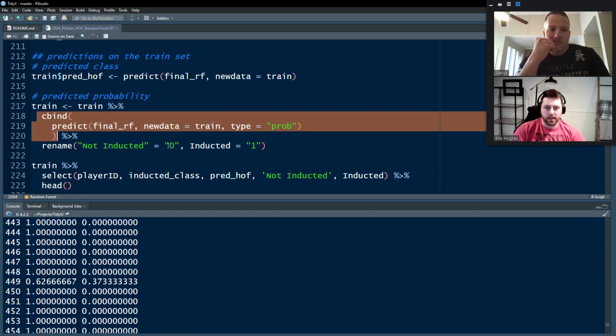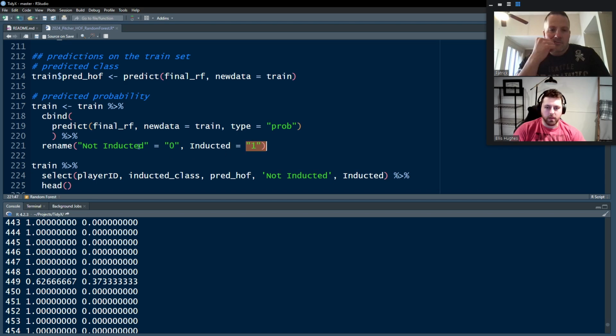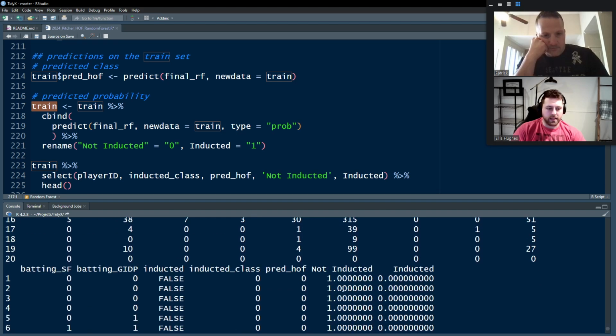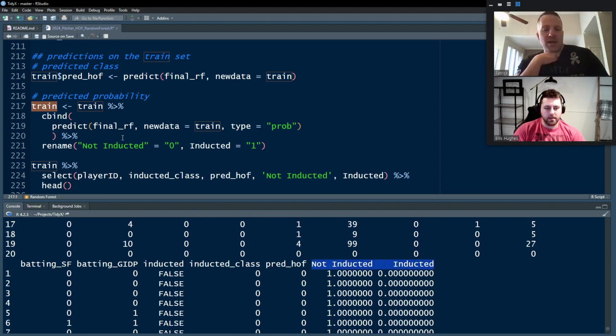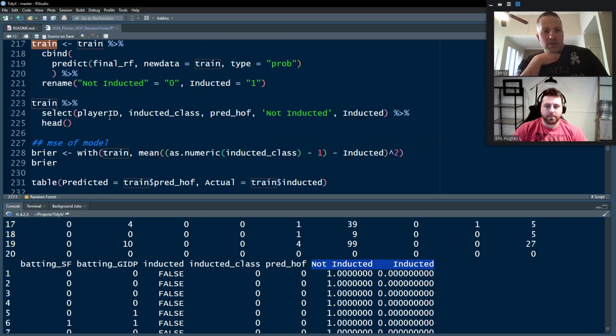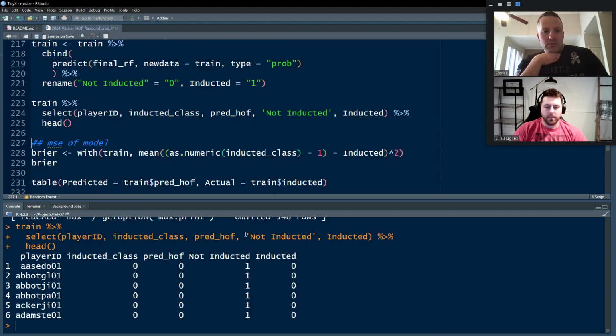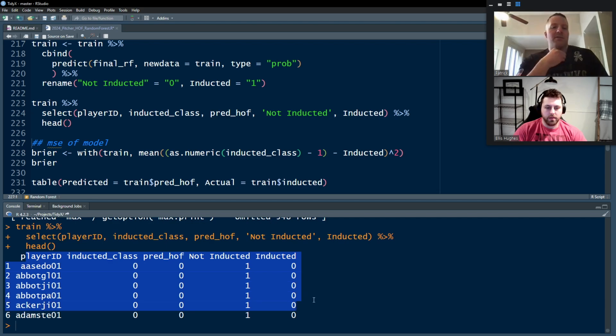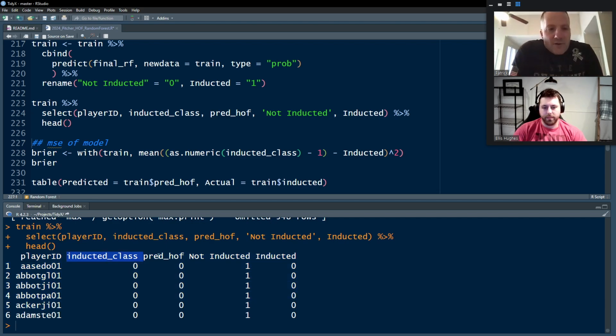One's called 0 and one's called 1. We're going to rename that not inducted for when it's 0 and inducted for when it's 1. And now I've got our training data set here. Awesome. We take a head there, and so now we have a nice little data frame that gives us the information we need.